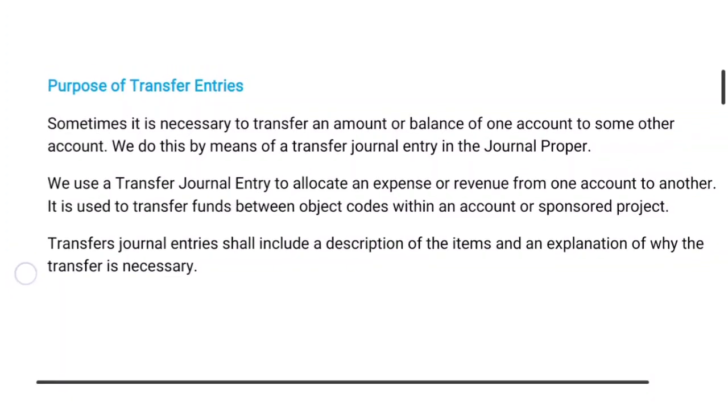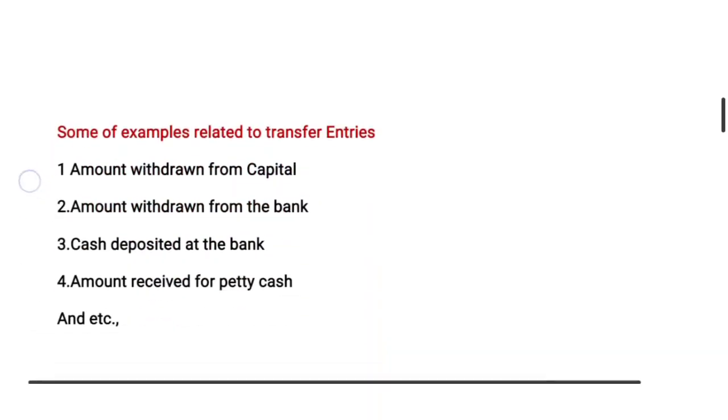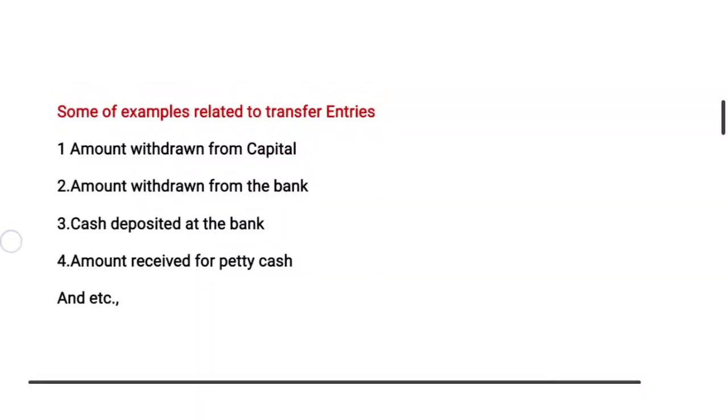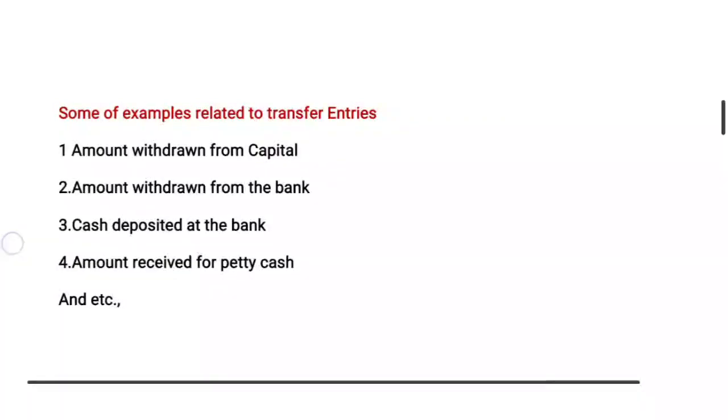Now we are going to the different types of transfer entries. Mainly in the accounting system there are four methods of transfer, and others are also available. Now coming to the first one, amount withdrawn from capital. It can be considered of two types.